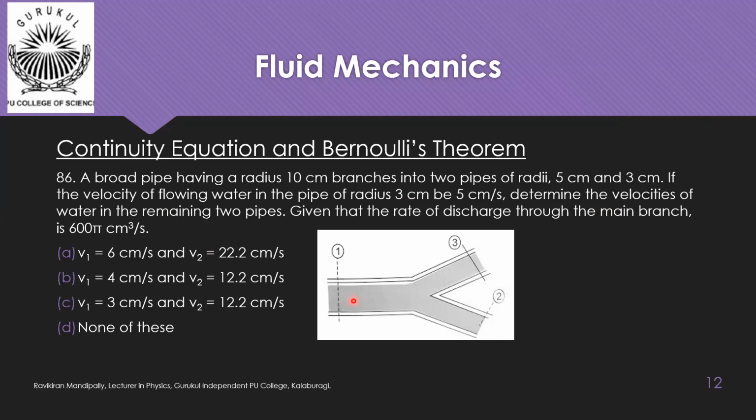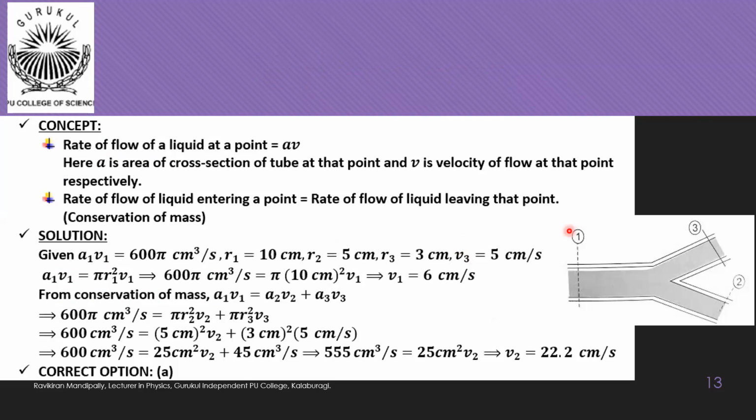Then we have to find the velocity here and in one of these branches. So here also we are using the same idea of conservation of mass. The rate of flow of liquid entering a point must be equal to the rate of flow of liquid leaving that point, and that point would be this point. So at this point, the rate of flow of liquid from this part must be equal to the rate of flow of liquid through this second branch plus the rate of flow of liquid through this third branch. We have written A1 V1 is equal to A2 V2 plus A3 V3. But in this question, they have given the radii of these branches, so we have written this expression in terms of radii. A2 V2 is equal to pi R2 square V2. A3 V3 is equal to pi R3 square V3.